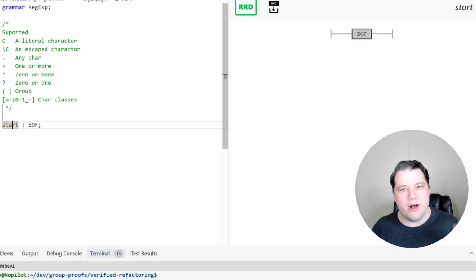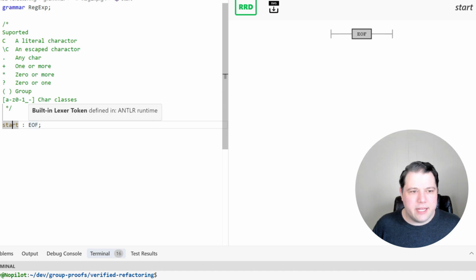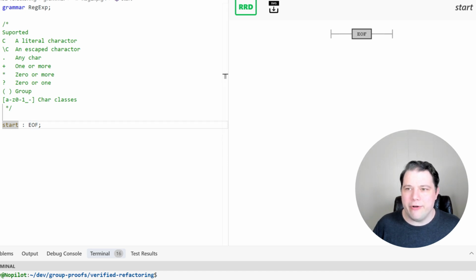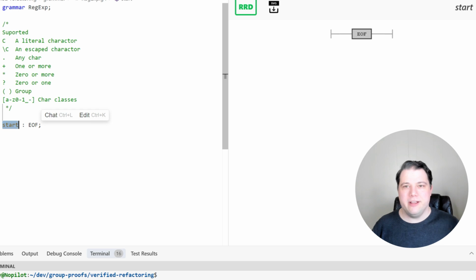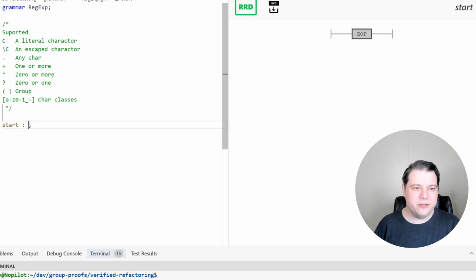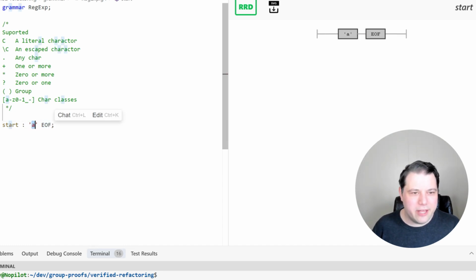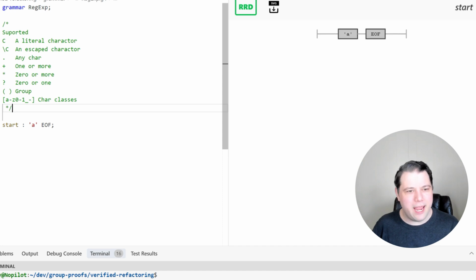So we have here a very simple Antlr rule, which is start. By convention, I'm calling what we enter the grammar in start. You don't have to call it that. And here we have a railroad diagram on the right here, indicating what kind of patterns that accepts. And it's just EOF. So like start, you need an empty document. That's it. So this is not very useful, right? But we could also say we accept the letter A, which will define by default a terminal, what's called A, which is a Lexer rule.